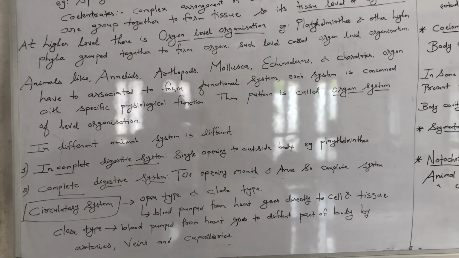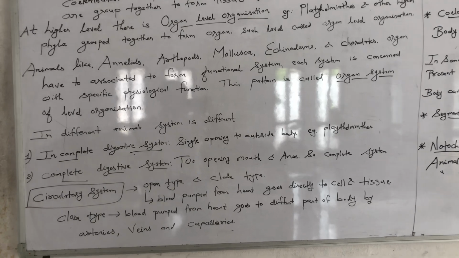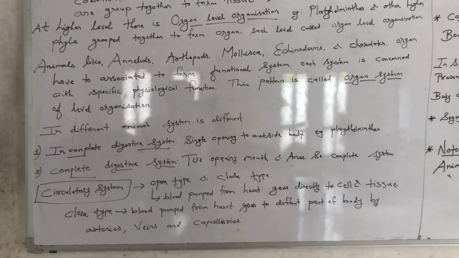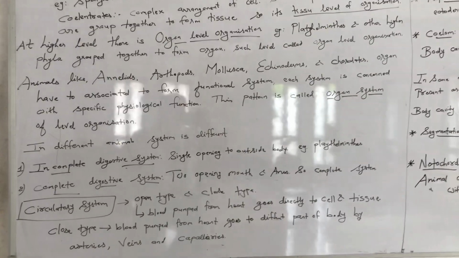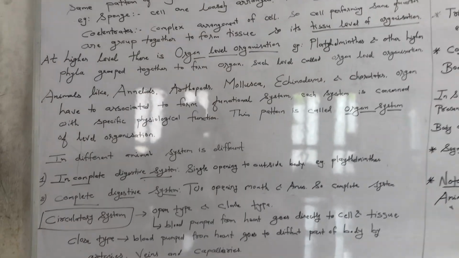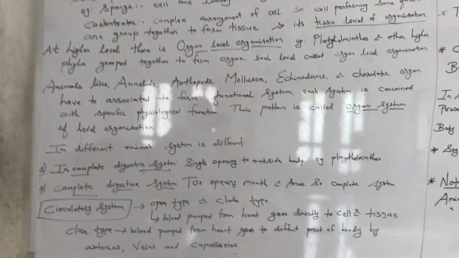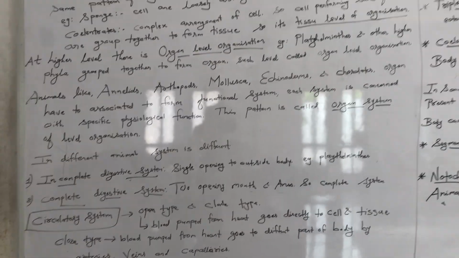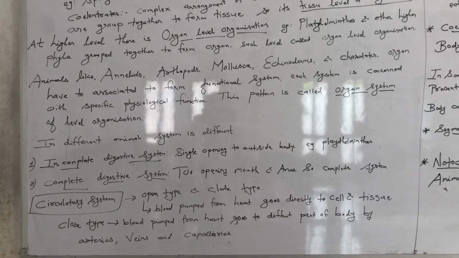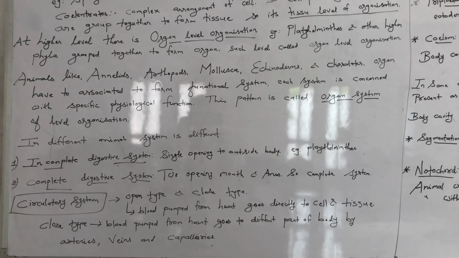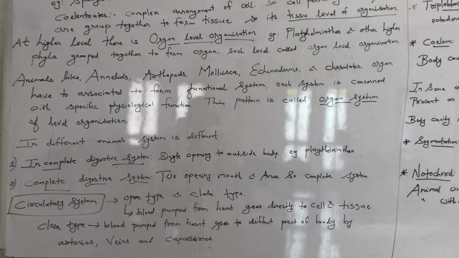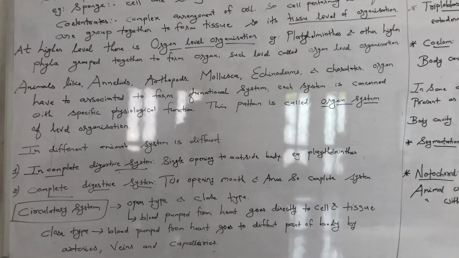In that there will be a single opening to the outside of the body, and that is in Platyhelminthes, right? Single opening to the outside of the body means they have only one opening through which the extra or undigested material is going to be removed from their body.